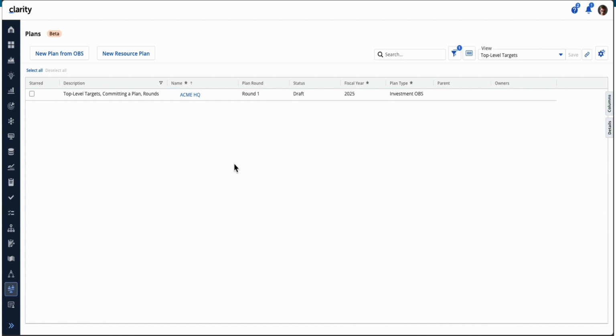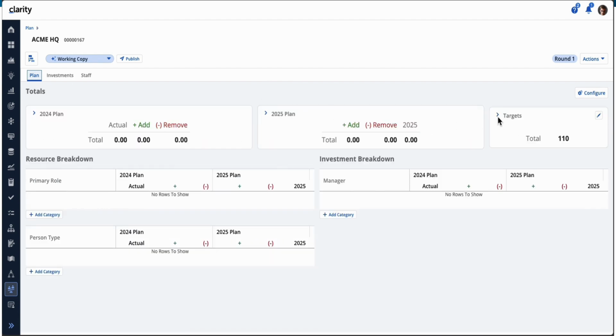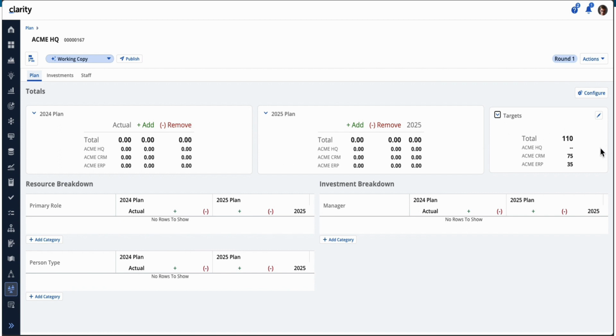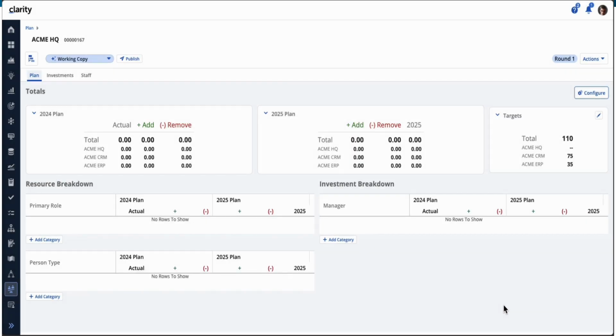So I'm going to give a demonstration of our new workforce modeling plan enhancements for 16.2.2. The first area I'm going to cover is targets. One thing to note is that targets are only available for investment OBS plan types. So let's drill down into this particular plan, and you'll notice there's a new target widget here where you can enter your targets. In order to see targets on your plan, you need to go to the top level plan and click on Configure. There's an Enable Target toggle to turn it on for your plan.